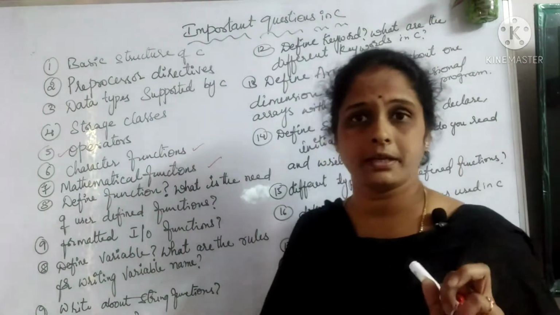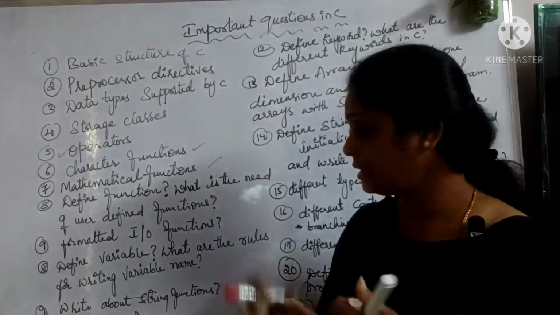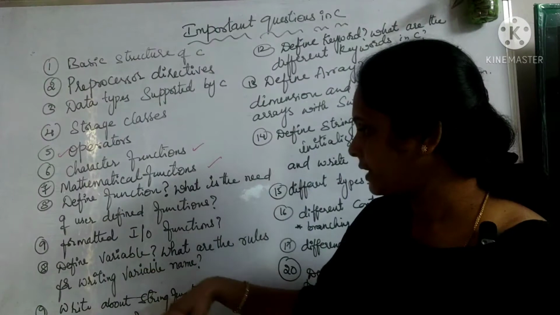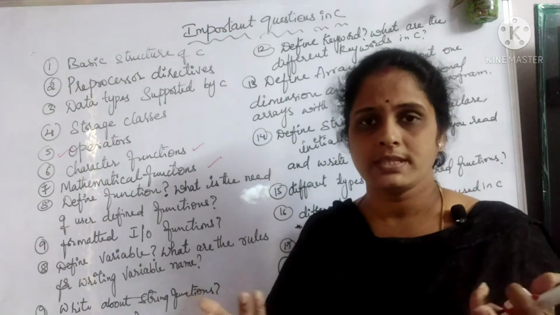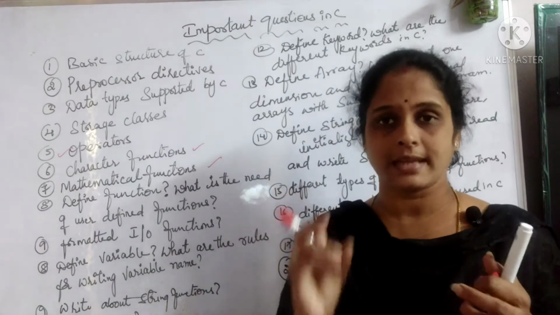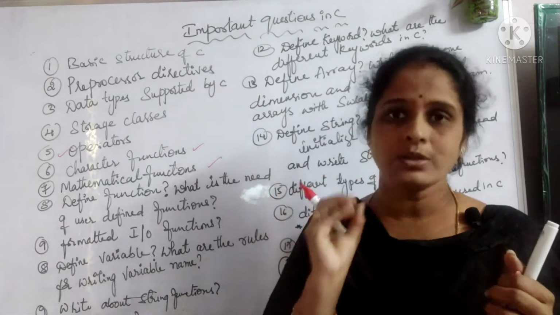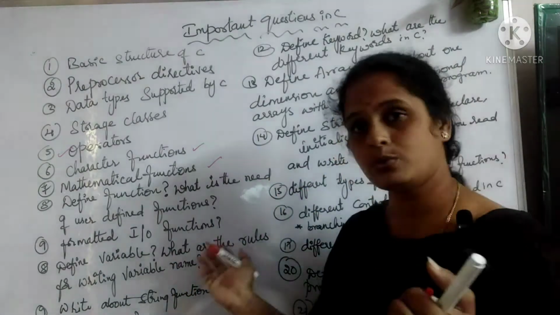Coming to formatted input and output, you need to write about it along with an example. Then you have variables. What are the rules for writing variable names? What is a variable? A variable is a name, an identifier which is used to store some data in it, right? And what are the rules for writing it?